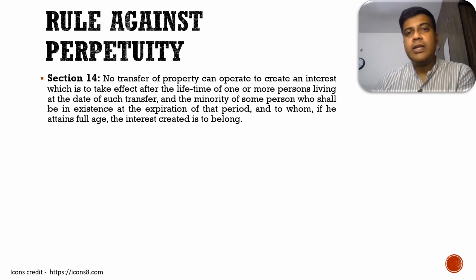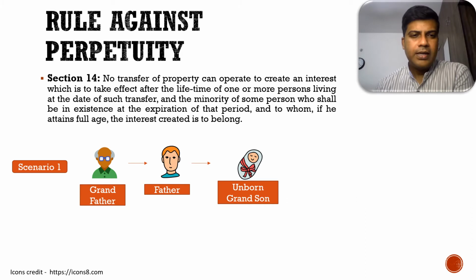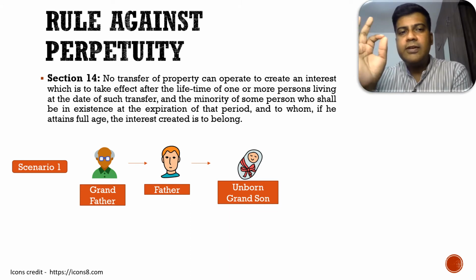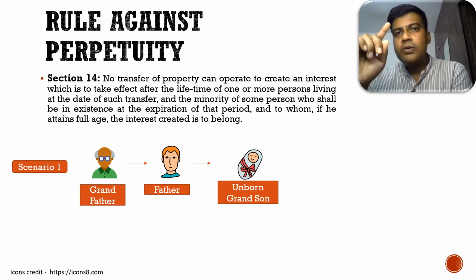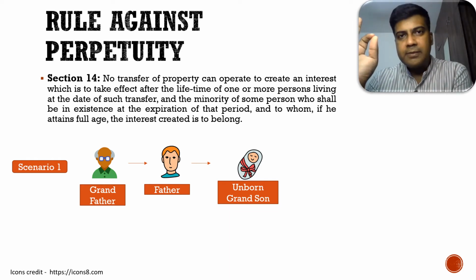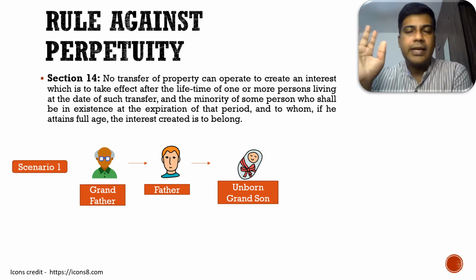Before we dwell into the definition part of it, let's try to understand the meaning of this particular rule through a couple of scenarios. Scenario one: there is a grandfather, a person who has a son, and he wants to give his property to his grandson. Now, can he do it as per TPA? Is it possible? Because the grandson is unborn, he is not born yet. So how does this operate?